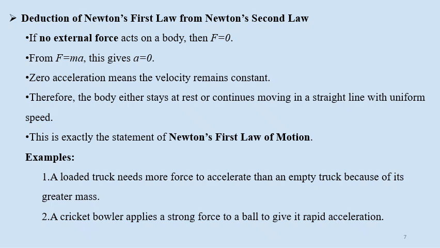Okay, next point is deduction of Newton's first law from Newton's second law. If no external force acts on the body, then force will be 0. From F equals ma, this gives acceleration. If F is equal to 0, then acceleration will also be 0. Zero acceleration means velocity remains the same. Acceleration, as we know, is equal to delta v over delta t. Therefore, the body either stays at rest or continues moving in a straight line with uniform speed.